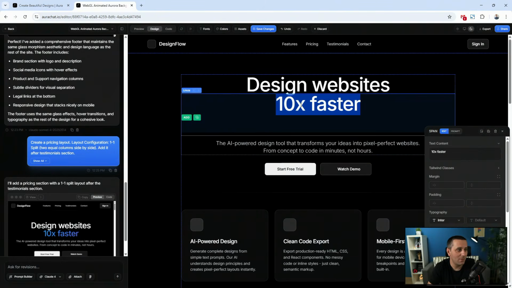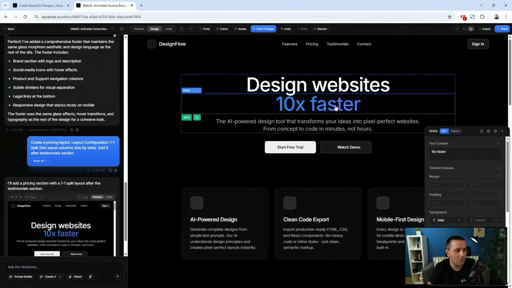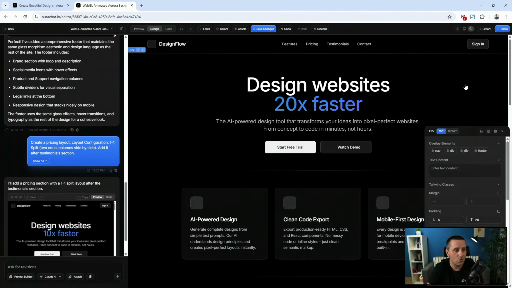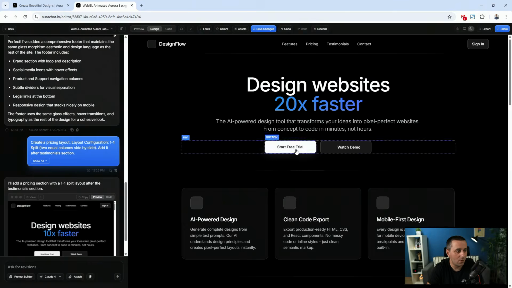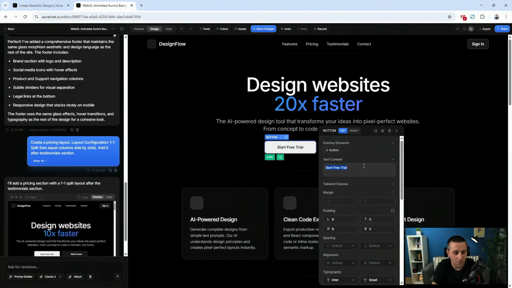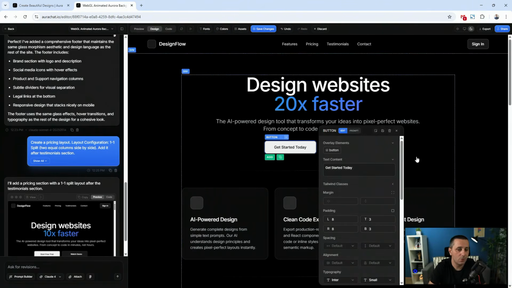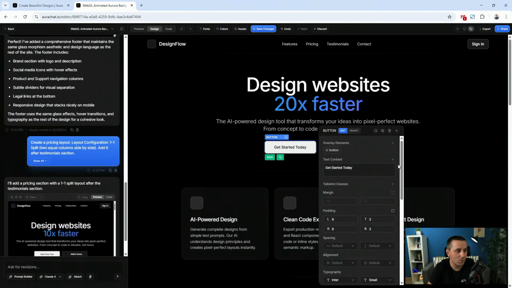So if I say, for example, 20 times faster instead of 10 times faster, what I can do is click right here, go 20 and adjust it in real time. What's great about this is it's not spending your credits, so you can just adjust at will. So you can click here, start free trial. So instead of this, get started today. So you can just see how super simple this is.